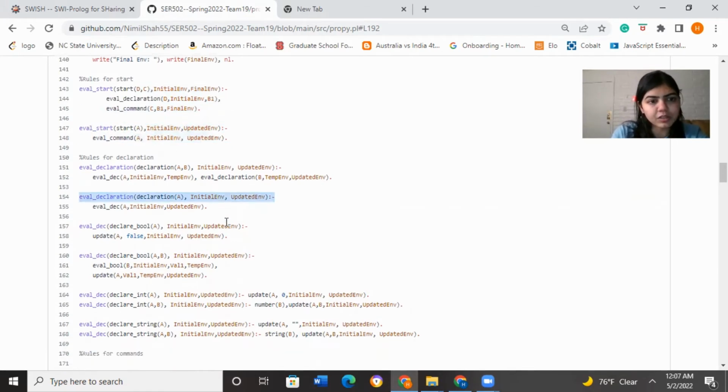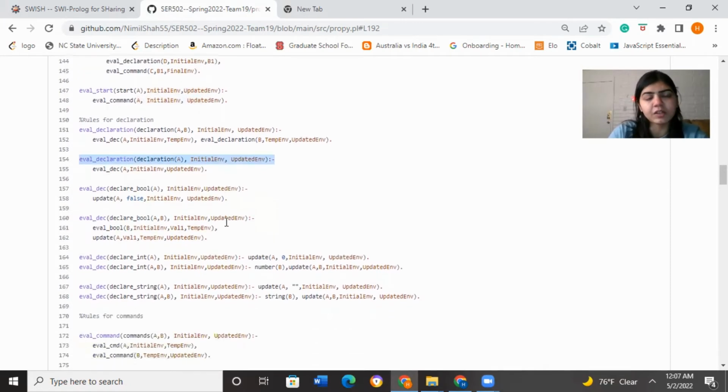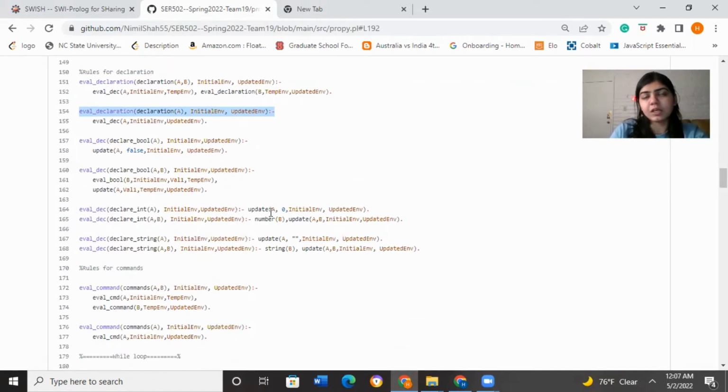So after start, we have the declaration rules. Basically we are supporting three declarations, that is int, boolean and string, and we are supporting multiple declarations. So we have two rules for each type of declaration. When we are only declaring a variable, like this first rule, we are taking a default value as 0 for int, false for boolean, and an empty string for the string. And if we are declaring the variable with a value, then we are updating that particular value in our environment.